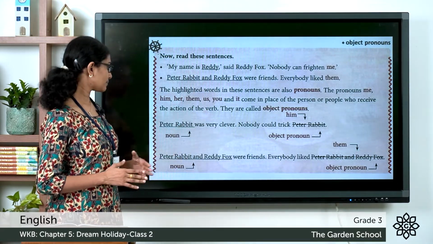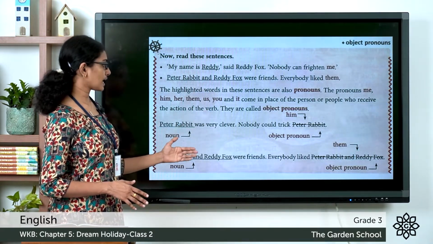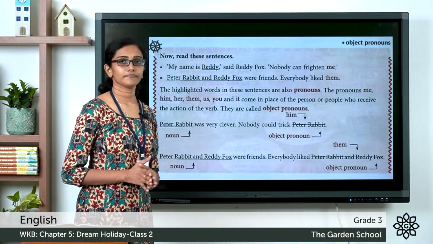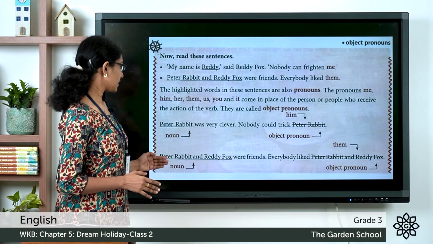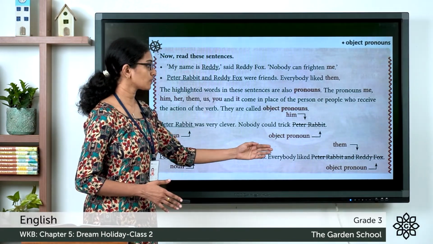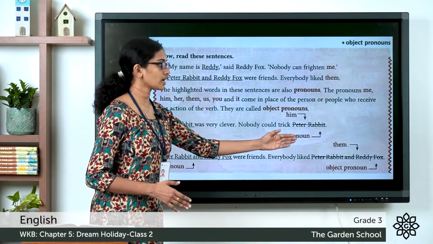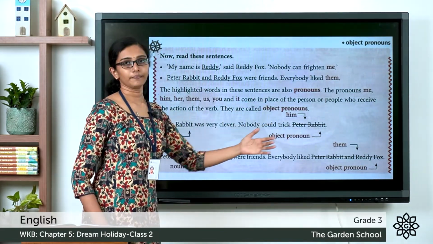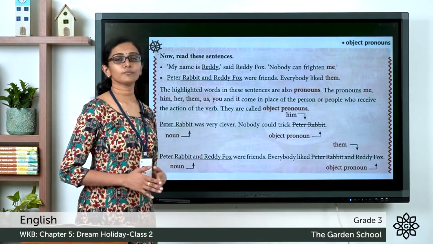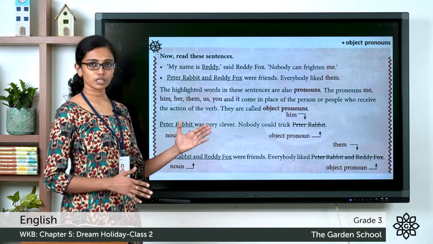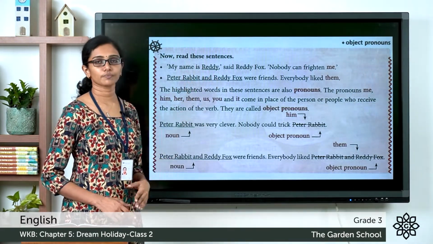There is one more example given here. Peter Rabbit and Ruddy Fox were friends. Everybody liked them. Here, Peter Rabbit and Ruddy Fox are considered the object and instead of writing everybody liked Peter Rabbit and Ruddy Fox again, you can write everybody liked them. Them is the object pronoun used here. So I hope you are clear with the concepts of subject pronouns and object pronouns.